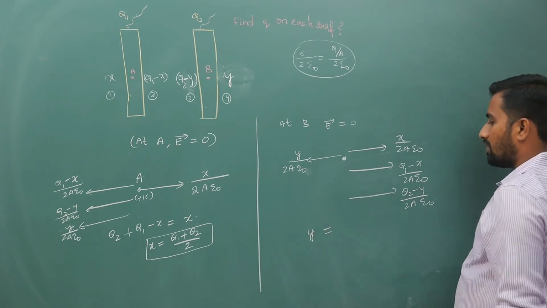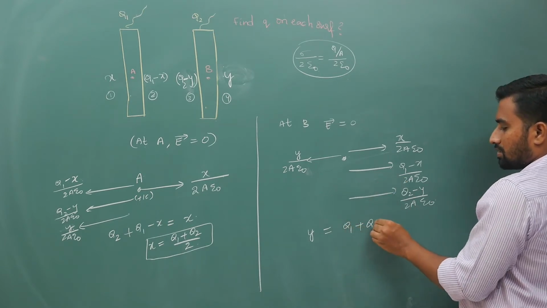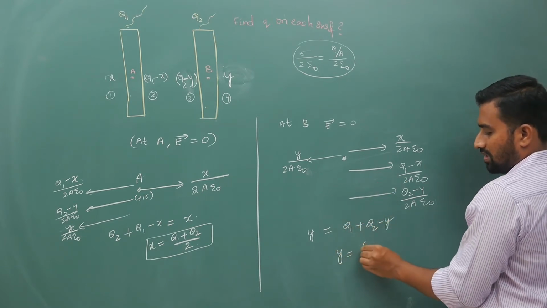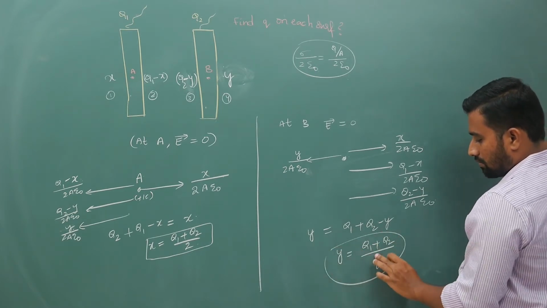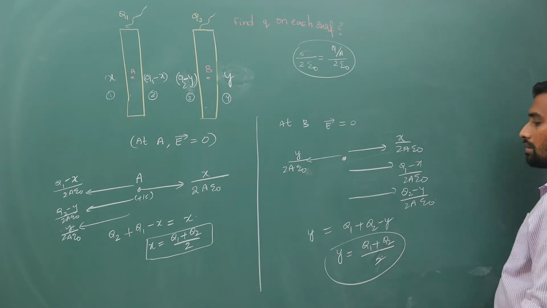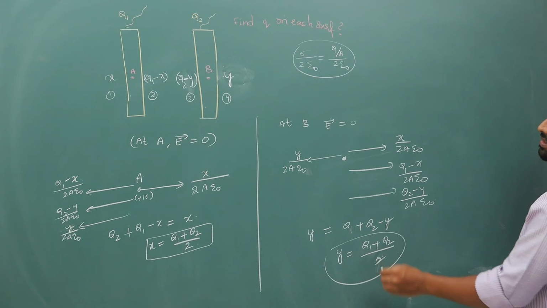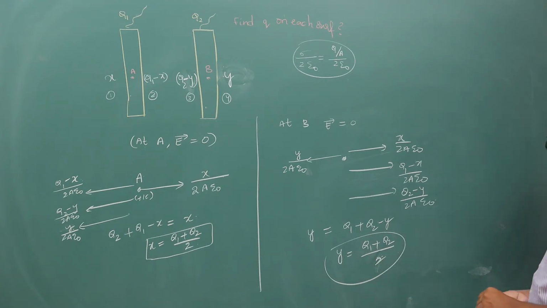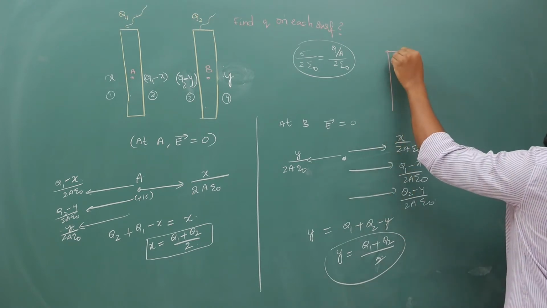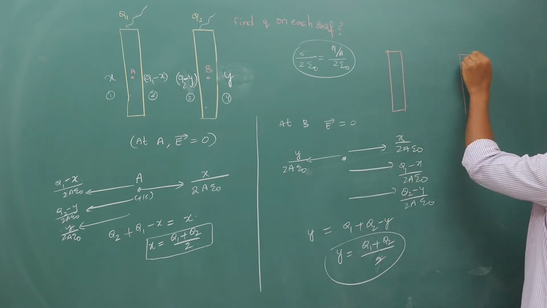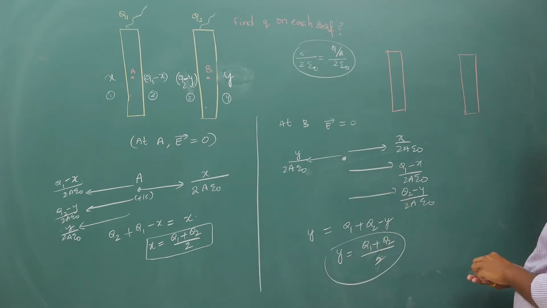That will give you y is equal to q1 plus q2 minus y. From here your y is (q1 plus q2) by y. Oh sorry, by 2. Right, 2y is equal to q1 plus q2, so this is the case. Now you substitute those values back after simplification. What will you get is, okay, the shortcut, this is the proof. For the shortcut it is indirectly the proof.